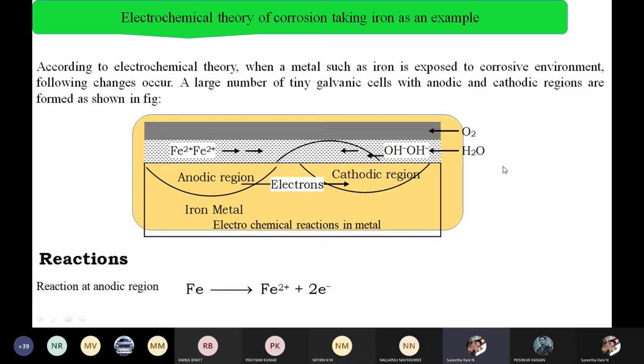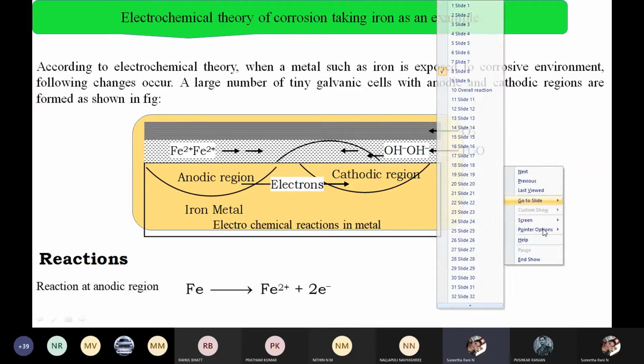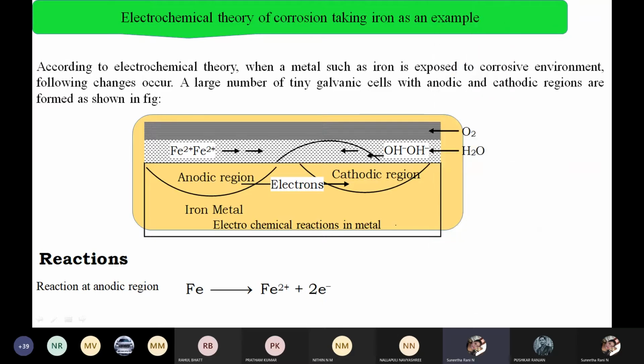To form a galvanic cell, we need one cathode and one anode, right? We will see how the anodic and cathodic reactions take place. I am repeating this because we discussed the same yesterday. This is very important for the exam. They will ask this question for 6 and 8 marks, so I am stressing this theory.